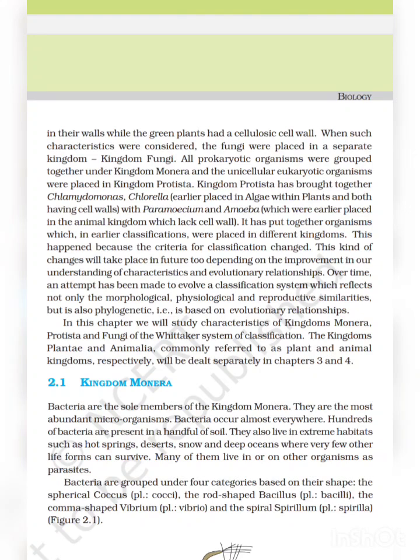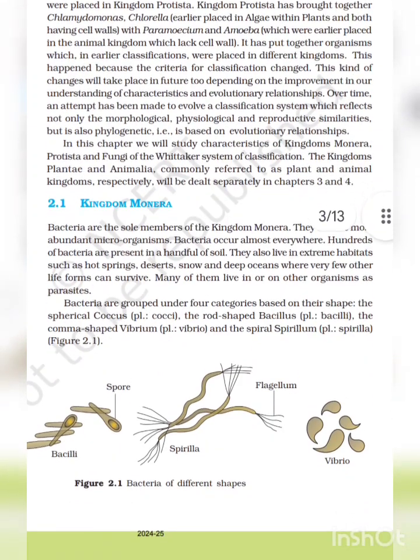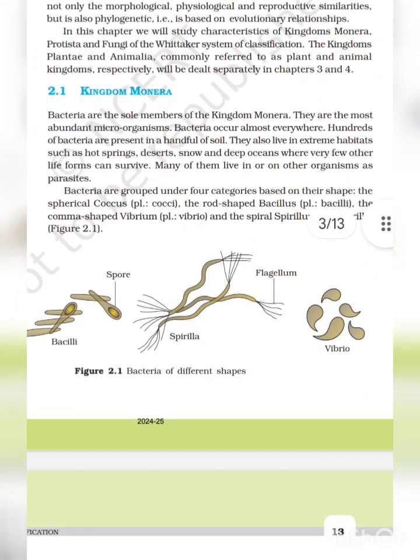In this chapter, we will study characteristics of kingdoms Monera, Protista and Fungi of the five-kingdom system of classification. The Plantae and the Animalia, commonly referred to as plant and animal kingdoms respectively, will be dealt with separately in Chapters 3 and 4. So, number 1, kingdom Monera.